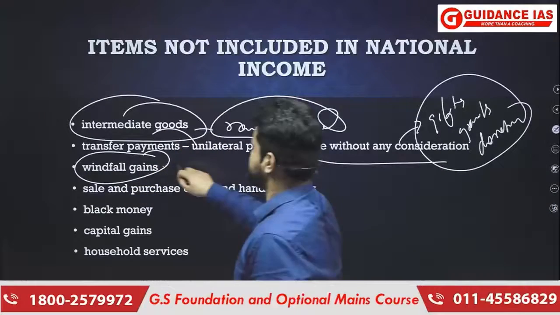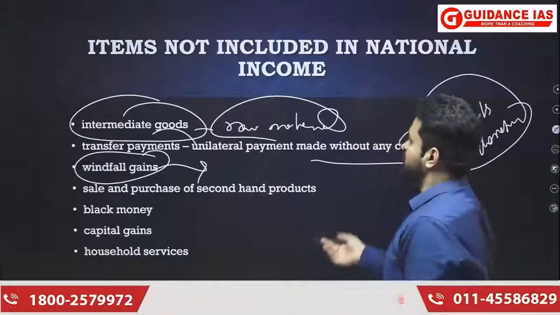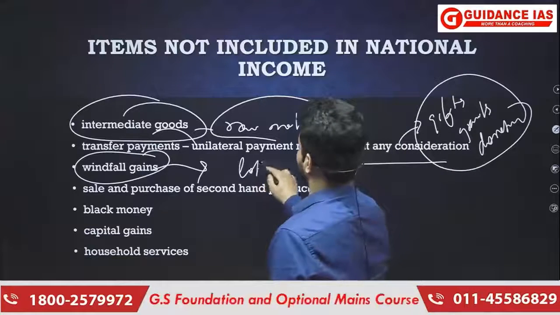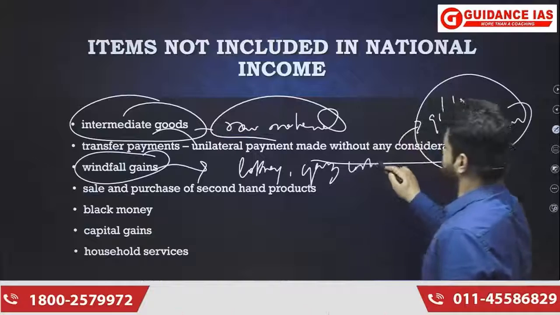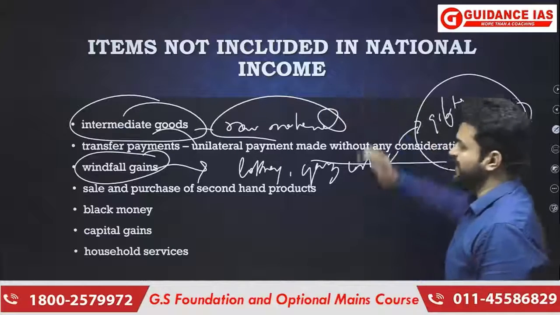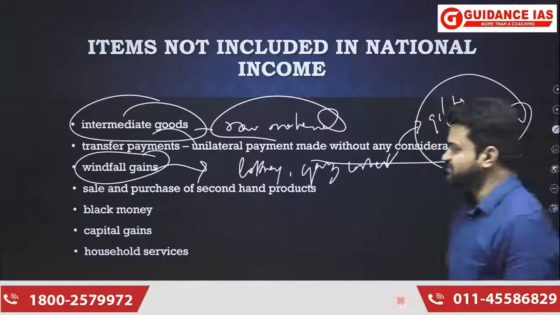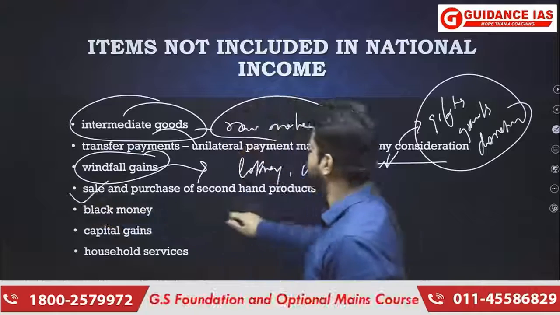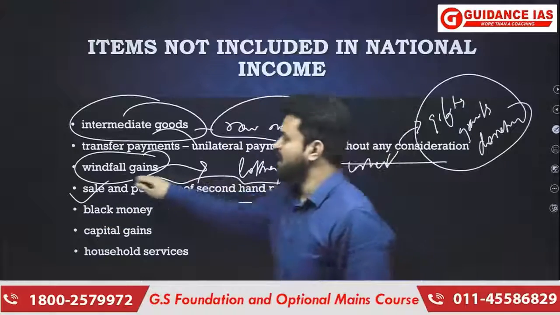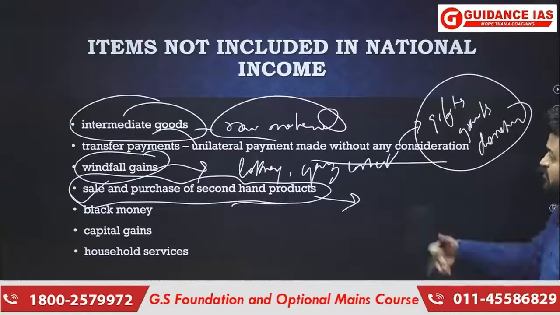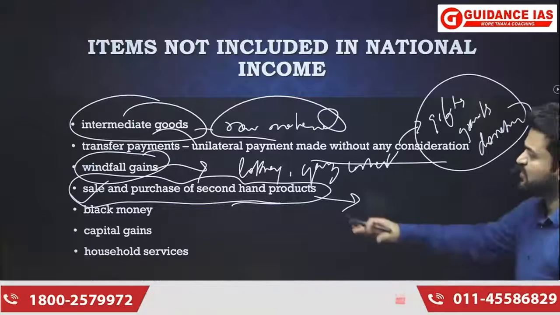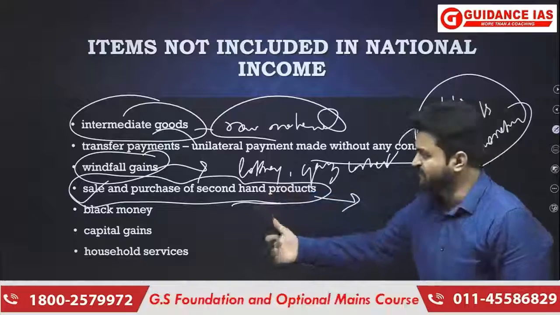Windfall gains means, for example, you won something in a lottery or in any quiz contest, all that is not included in calculation of national income. Then sale and purchase of second hand products. Again, why is this not being included in the calculation of national income? Because they have already been included.